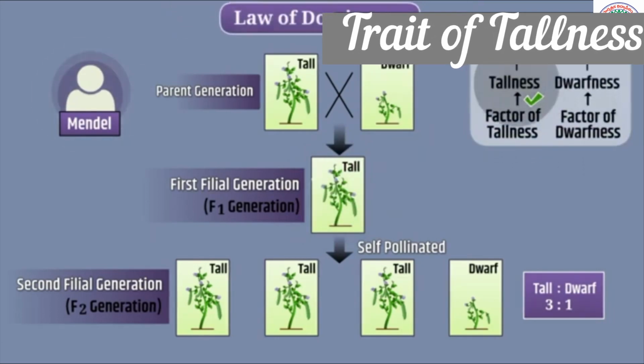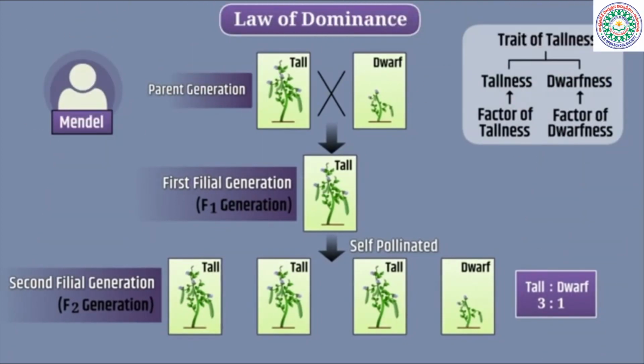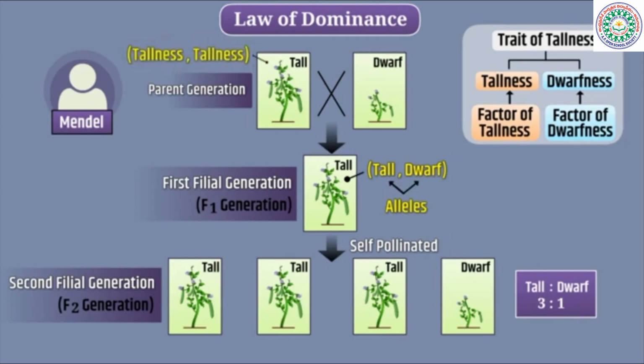With this understanding, Mendel proposed the law of dominance, according to which, in every individual, the characters are controlled by factors. Due to involvement of two parents in sexual reproduction, factors are found in pairs. There are different forms of a trait, so the factors of that trait also have different forms. These are called alleles. The allele is a pair of factors, may be similar or different.